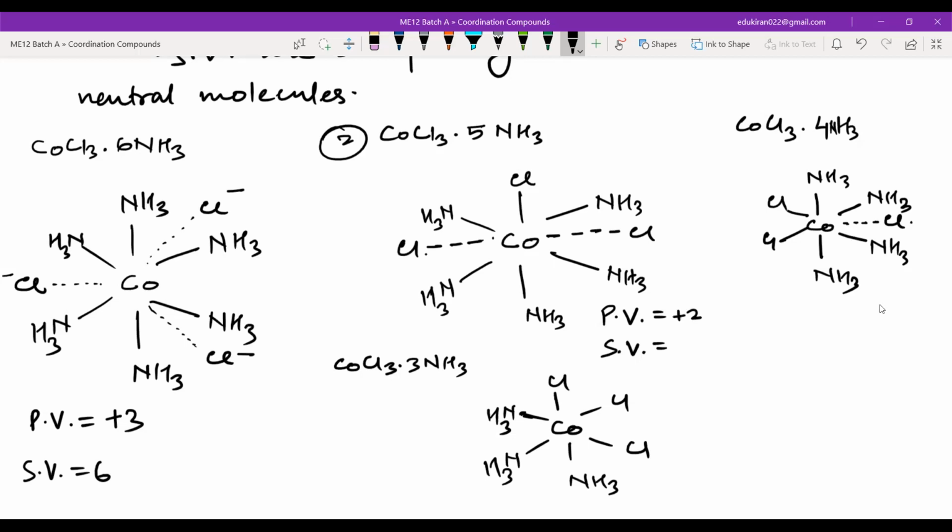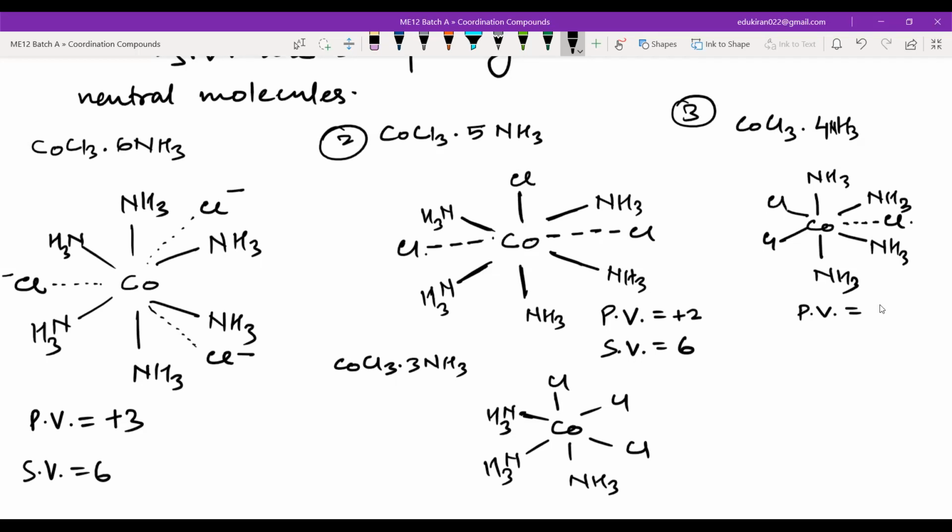Secondary valency, you have to look at the pure bonds. Secondary valency will always be 6. Here the primary valency is equal to how much? Abhi, tell me, how many ionizable chlorine? The third structure? Sir, 3. Only one chlorine, only one ionizable.